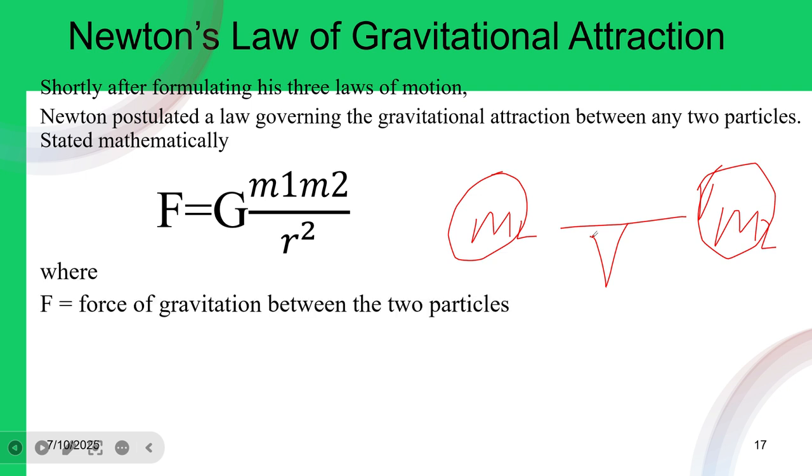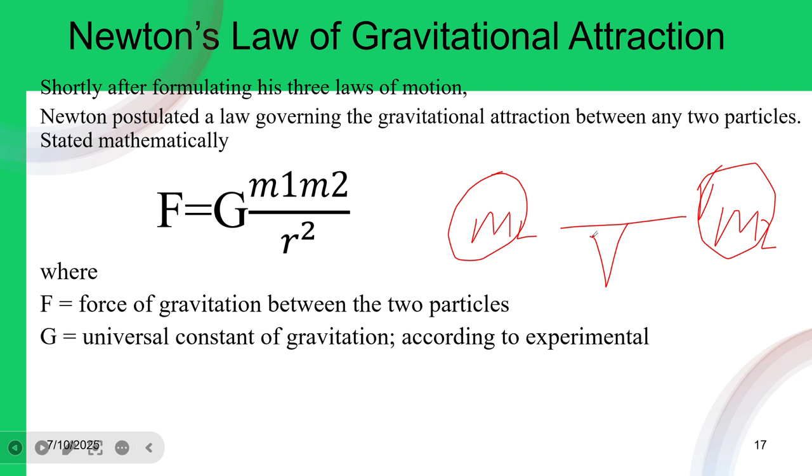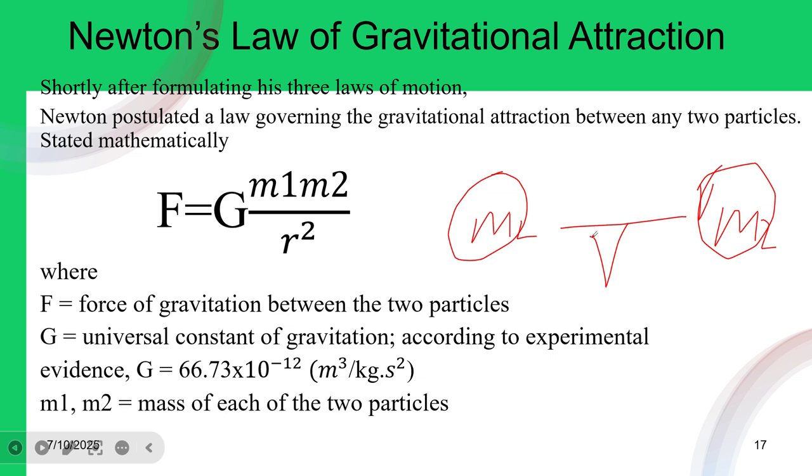Here F stands for the force of gravitation between the two particles, and G is the universal constant of gravitation according to the experiment. Its value is taken from the experiment, and it has the value 66.73 times 10 to the power of minus 12 meter cube per kilogram second square. Now m1 and m2 are the masses of each of the two particles.